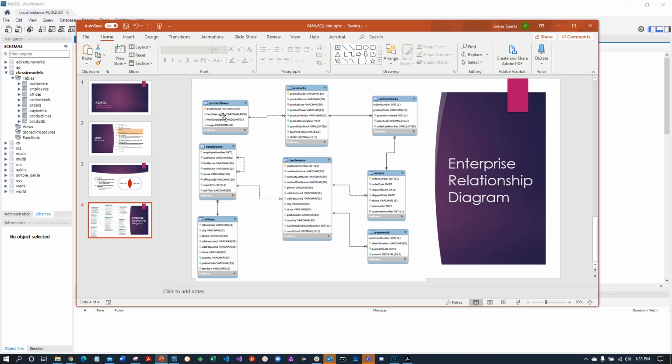So product lines has a one-to-many relationship with products. That is, there's a handful of product lines and then several products that may belong to that product line. So let's say vintage cars. You have many models that can be in the product line vintage cars. One-to-many relationship. The bird foot here, again, is the many side. What this allows us to do is have a products table that has only products information, and a product lines table that has product lines information. So we're not going to repeat the product lines information over and over again for every row in the products table. You join it to get that information in your report.